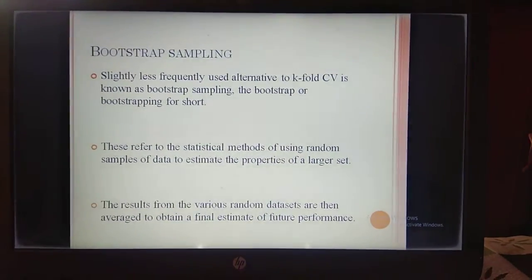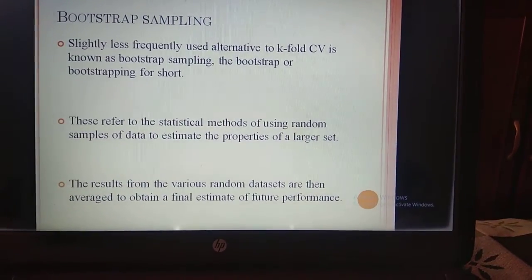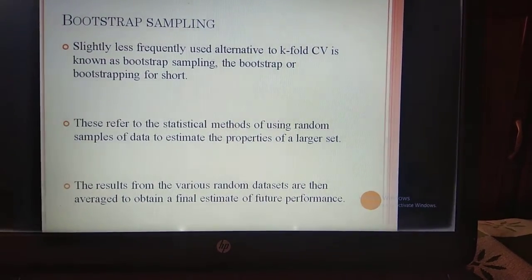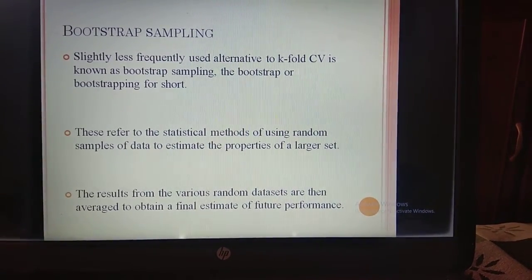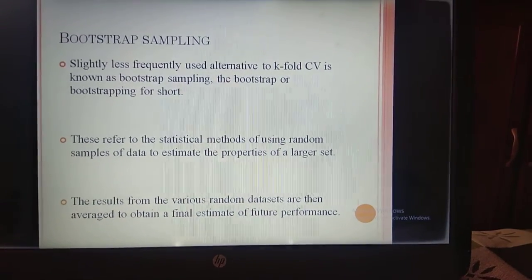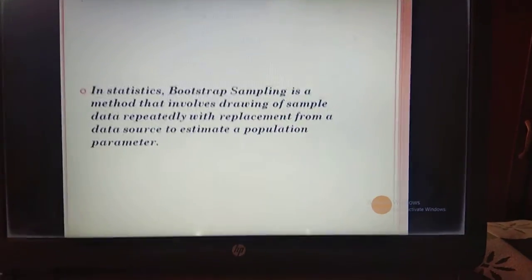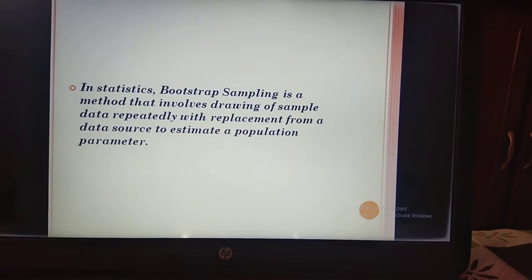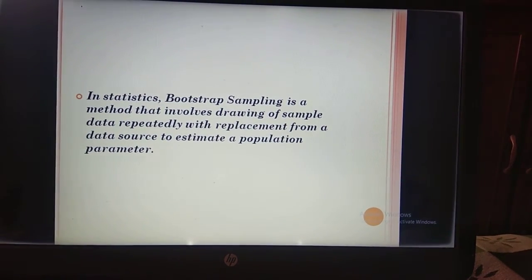Next is bootstrap sampling. A slightly less frequently used alternative to k-fold CV is known as bootstrap sampling, bootstrap, or just bootstrapping. It is used in machine learning to estimate the skill of a machine learning model when making predictions on data not involved in the training data set. A formal definition for bootstrap is: in statistics, bootstrap sampling is a method that involves drawing of sample data repeatedly with replacement from a data source to estimate a population parameter.